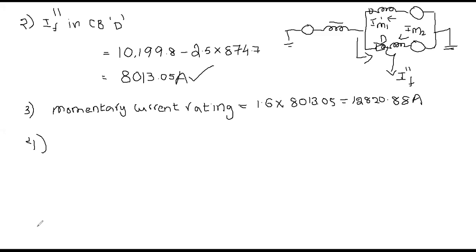Next, the last one is, you have been asked to verify the current which is to be interrupted by the circuit breaker in 5 cycles. So the circuit breaker here means circuit breaker D. So the fault current that is to be interrupted. Now you just see it.